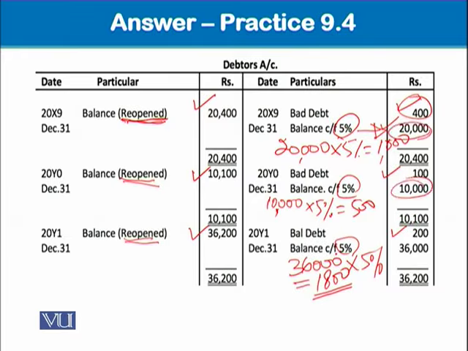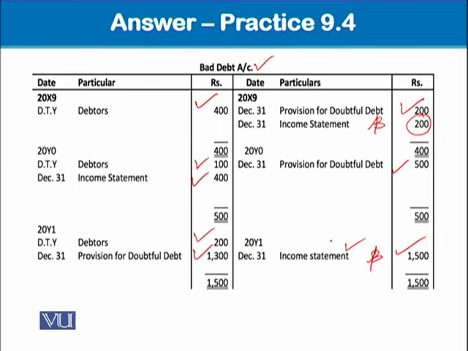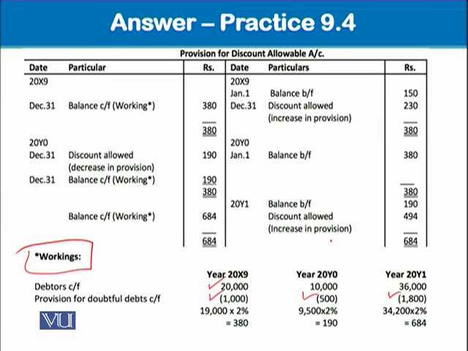10,000. Okay. And 36,000. So 20,000, 10,000, and 36,000 are the carry forward balances. Carry forward balances of the debtors. Well, so here we go. The carry forward balance of debtors, 20,000, 10,000, 36,000, minus the carry forward balance of provision for doubtful debt. What we get is subject to the provision for discount.